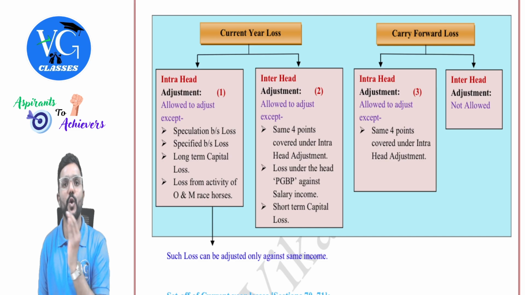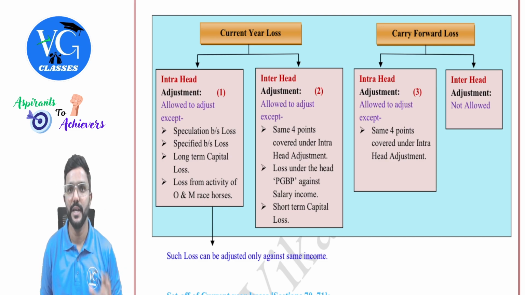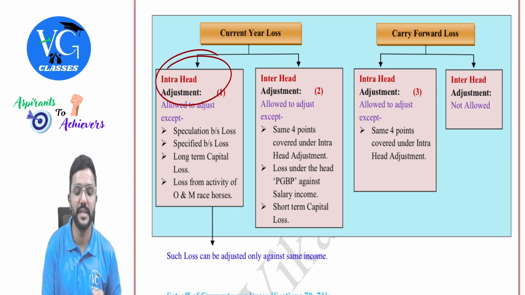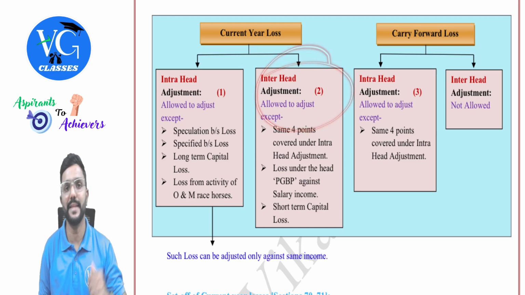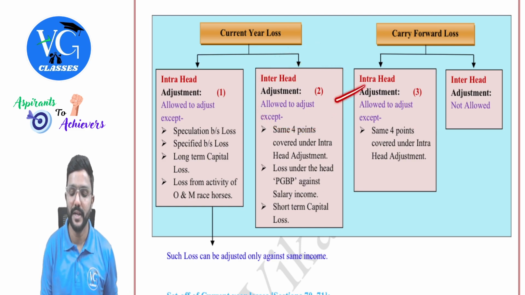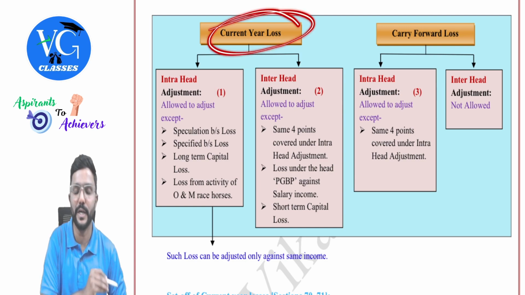Okay. And it has to go in the same order, guys. Whenever the assessee has suffered a loss in the current year, if possible, first he has to adjust it within the same head. If not possible, he can adjust it against other heads. If that is also not possible, he will carry forward. So I have given the numbers here. In the same sequence, we need to check the adjustments. Okay, so we will learn one by one. First, with respect to current year loss.